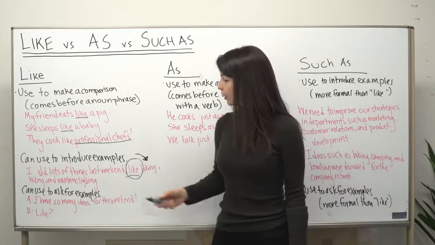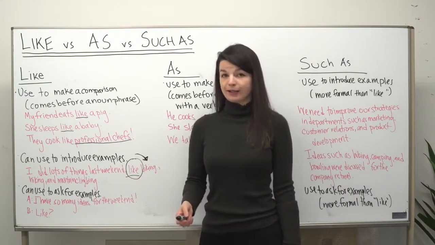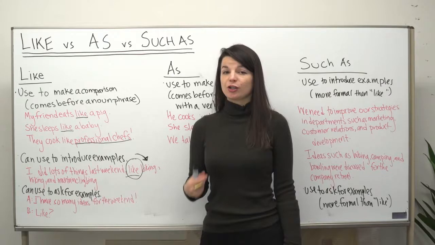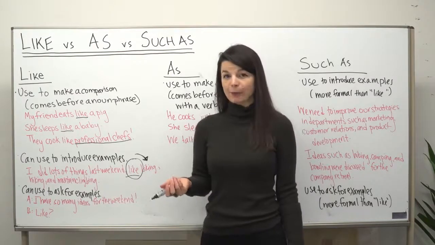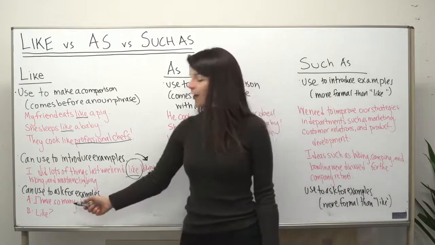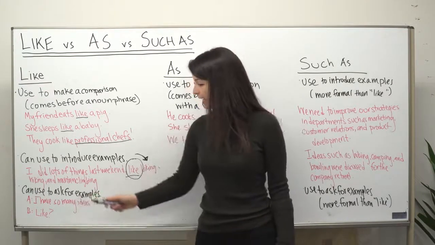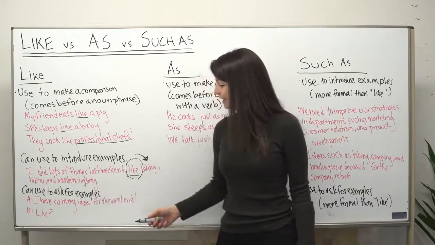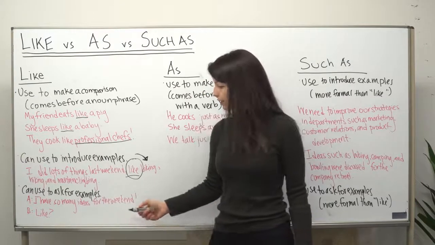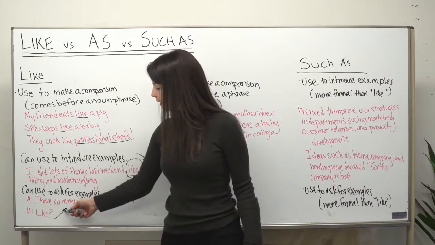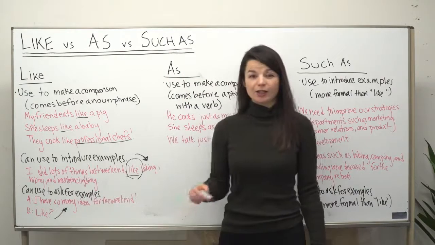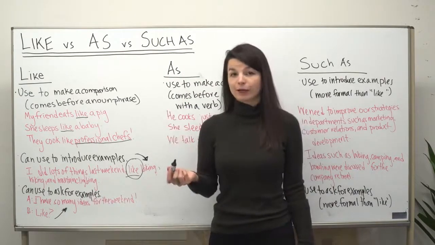If, however, I want to ask someone for an example, I should use the opposite intonation. This is a very casual way to ask someone for an example. Let's imagine a conversation then. So person A says, I have so many ideas for the weekend. And B says, like? So here, the difference is that I'm using an upward intonation, like, to ask for an example.